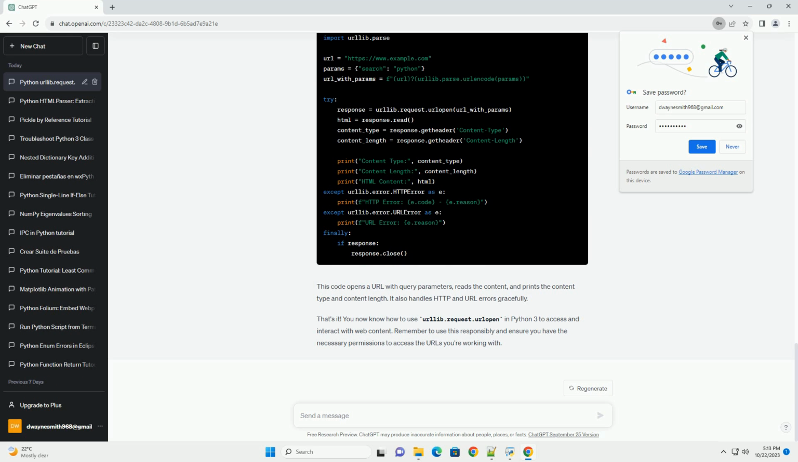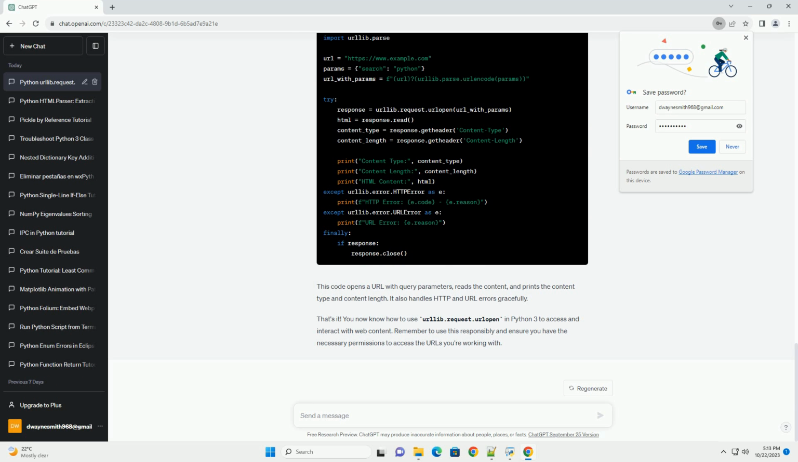Once you have the response object, you can read the content from the URL using methods like read, readline, or readlines. For example, you can also access response headers, such as content type and content length, using the getheader method. It's good practice to close the response when you're done with it to free up resources.